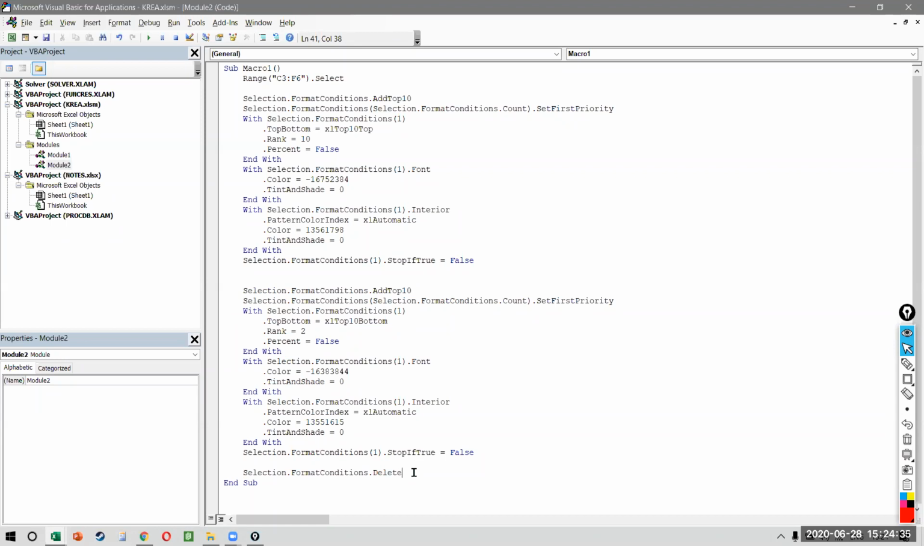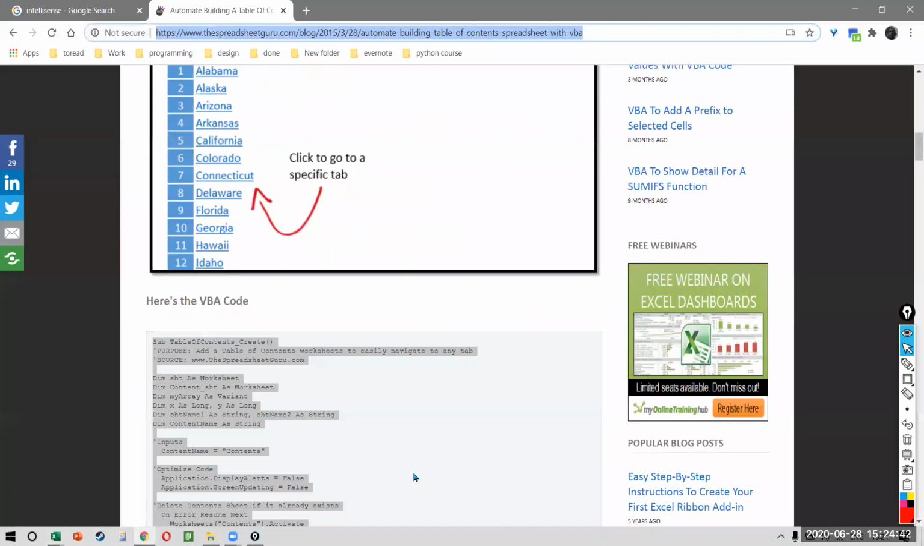Now, how will my code start? I want the code to run in a user form. So a user form looks like this.